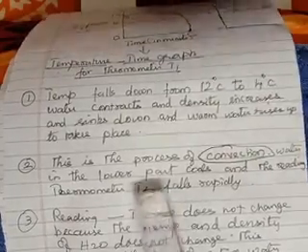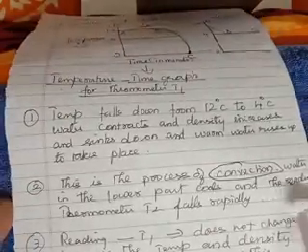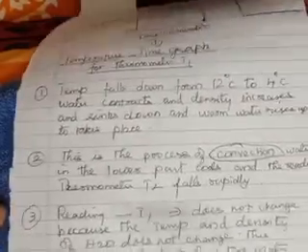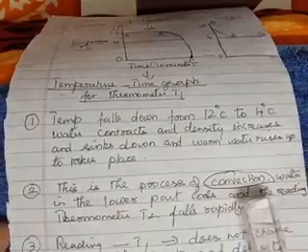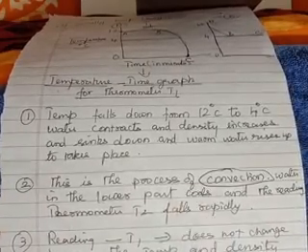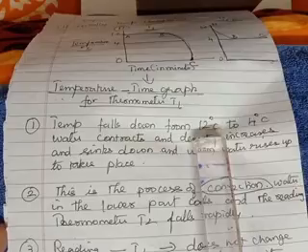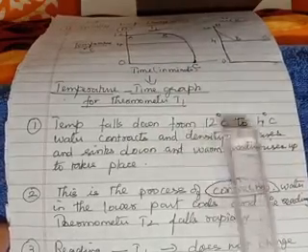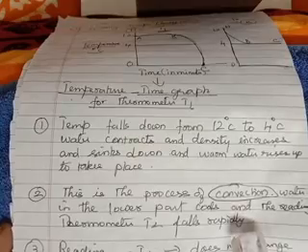So water in the lower part cools. So why is it cooling? Because since it is contracting, the cold water keeps on coming down and makes the lower part cool. If you want, you can see the diagram, or keep your textbook and see the diagram as I am explaining, that's better, so that you will understand. So this is a process of convection, and water in the lower part cools. Why is the lower part cooling, you should ask. Because the temperature is falling from 12 to 4 degrees Celsius. And since it is falling, it contracts, the density increases, therefore the cool water is coming down, therefore the lower part cools. Did you understand?